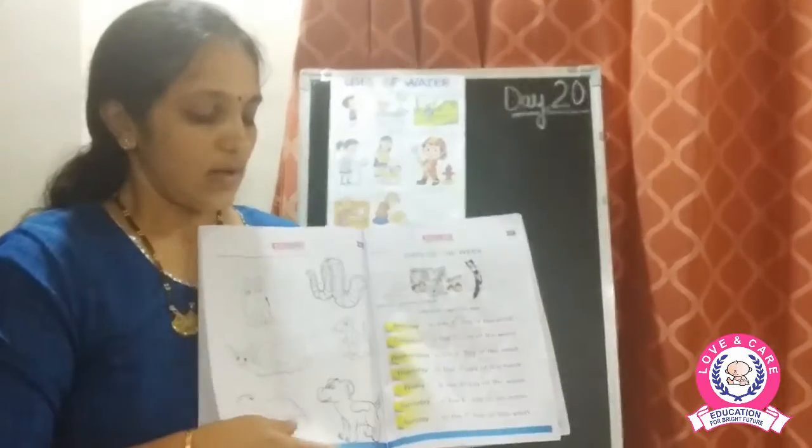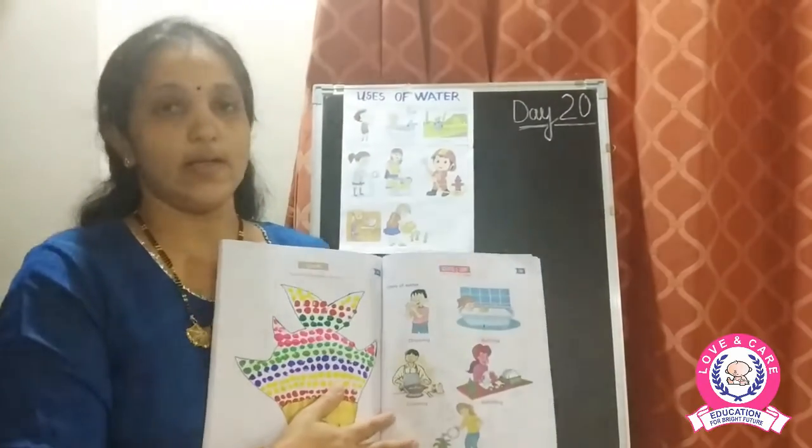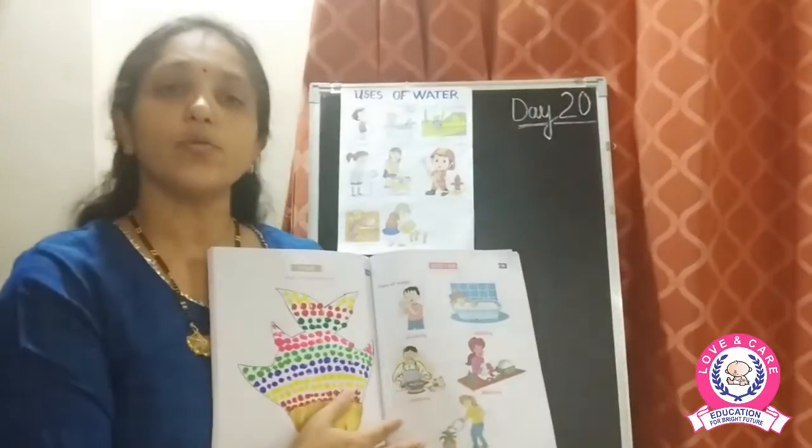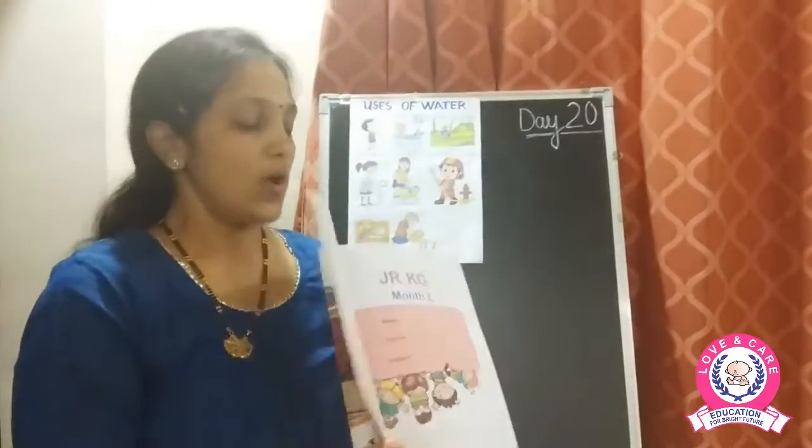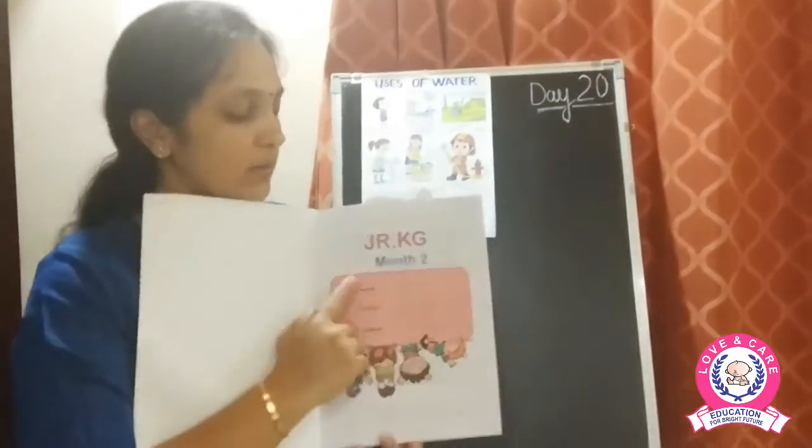Okay children, now this was day 20. Day 20 means that we have come to the end of the month book 2. So now we have completed the month book 2.